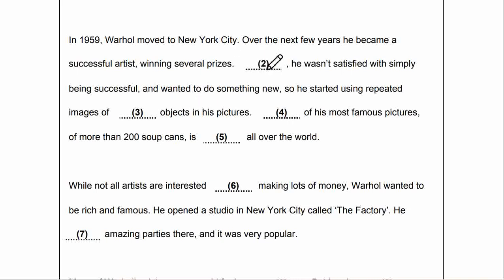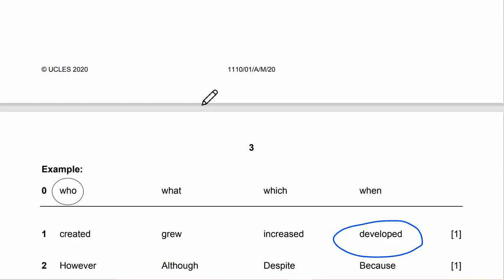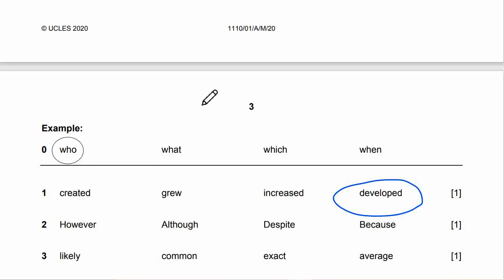Again, we read the sentence. Over the next few years, he became a successful artist, winning several prizes. Blank, he wasn't satisfied with simply being successful. For number 2, the proper word is however.